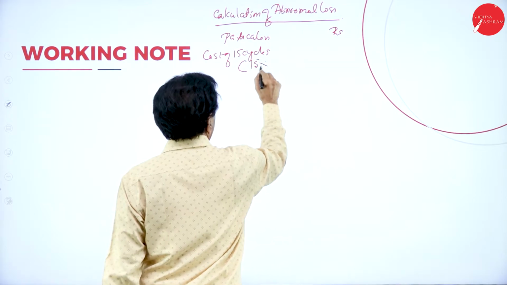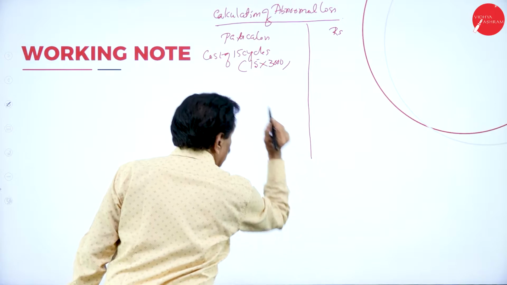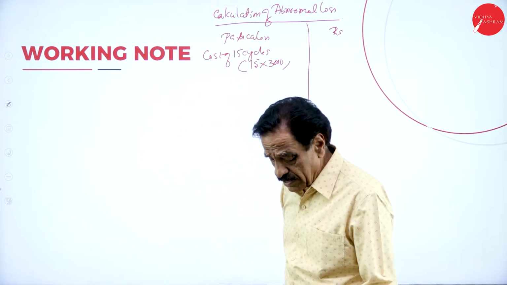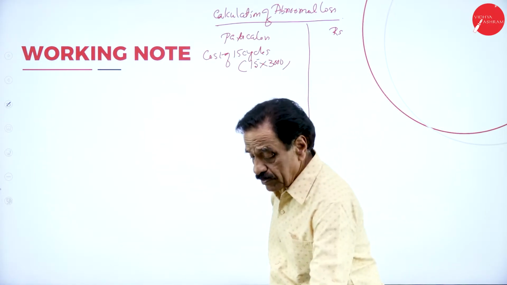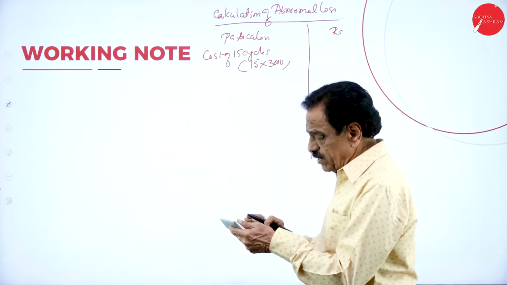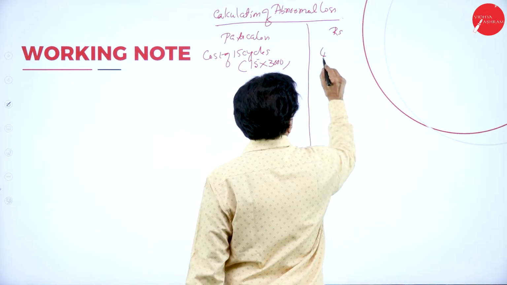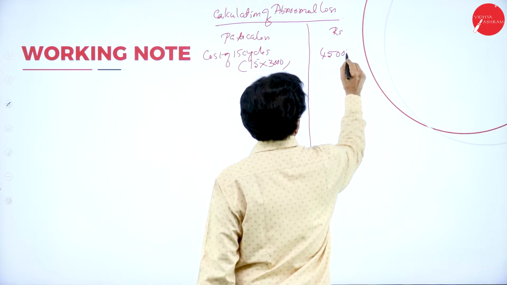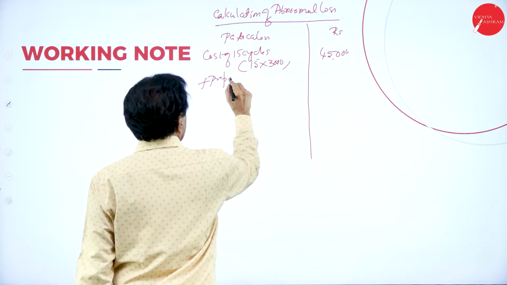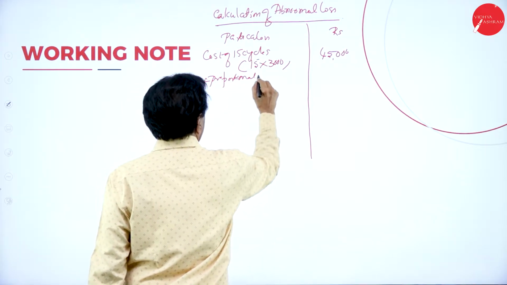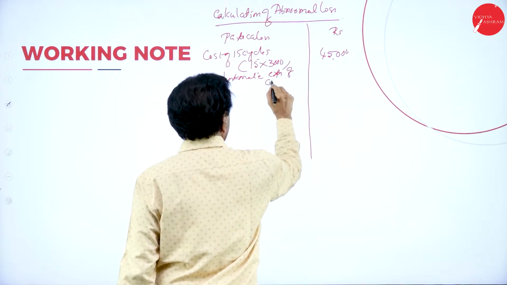15 into 3,000 each. Each cycle costs 3,000, so 3,000 into 15 is 45,000, the cost price, plus proportionate expenses of the consignor.